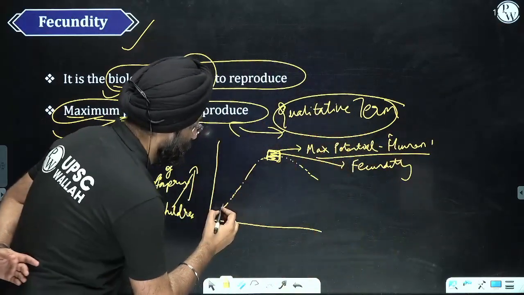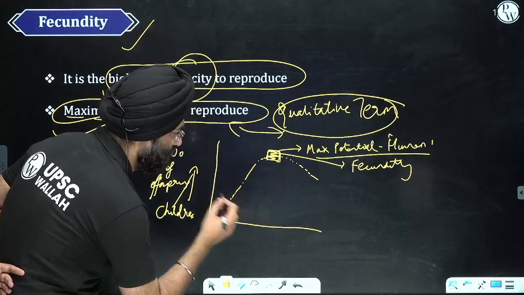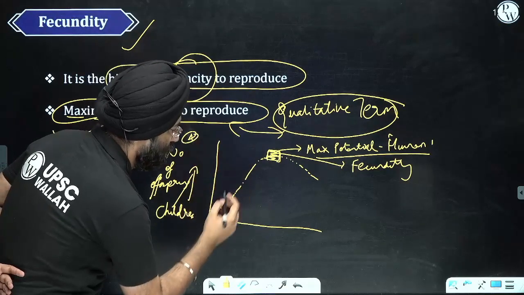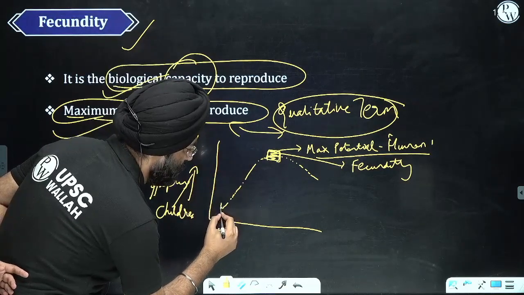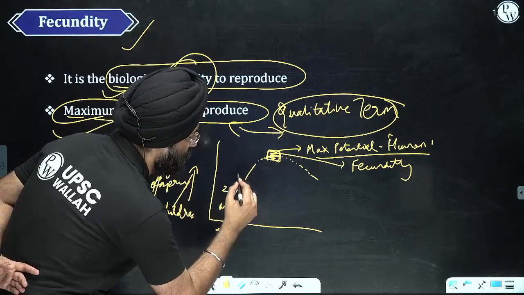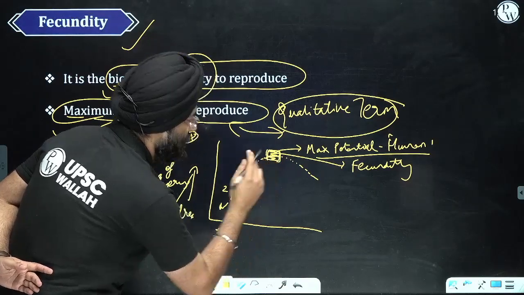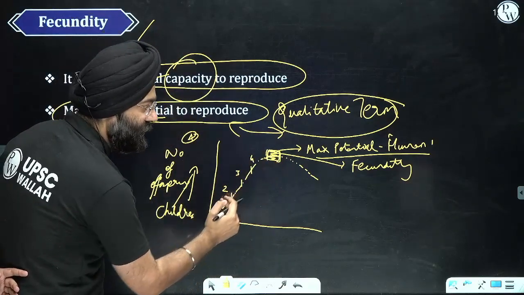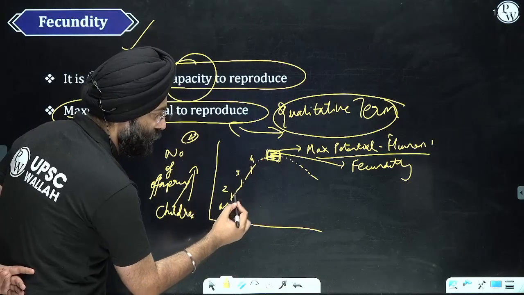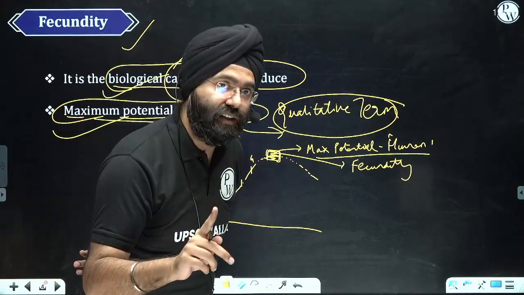Now, as I mentioned, this is the number of offspring. Supposing a particular couple, let us say couple A, might be having one child, or 2 children, 3 children, 4, and this is the maximum level. Now how are fertility and fecundity written? When I'm saying 1, 2, 3, 4, it is representing the fertility because I can measure it, right?